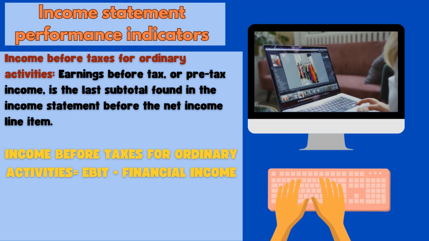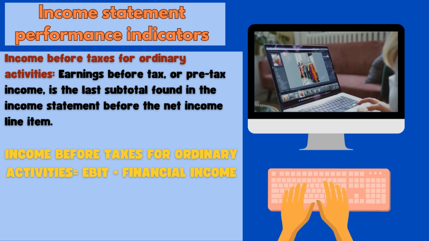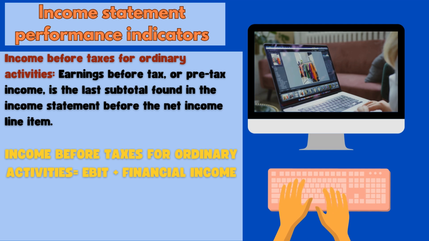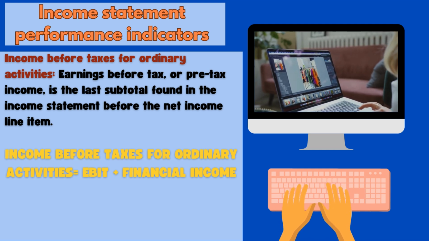We have the income before taxes for ordinary activities. Earnings before tax, or pre-tax income, is the last subtotal found in the income statement before the net income line item. We can calculate this indicator through the EBIT plus the financial income or the financial results.